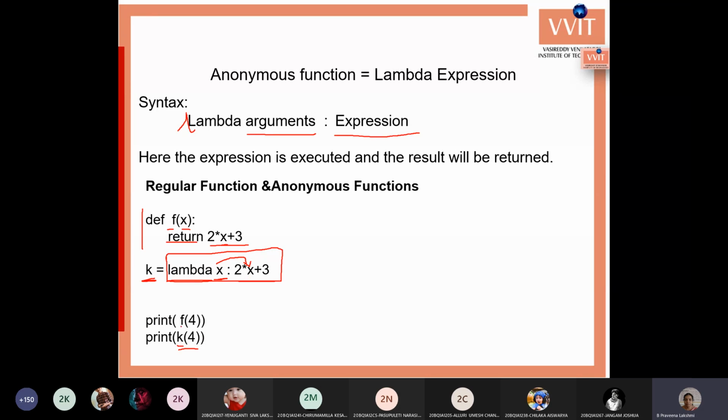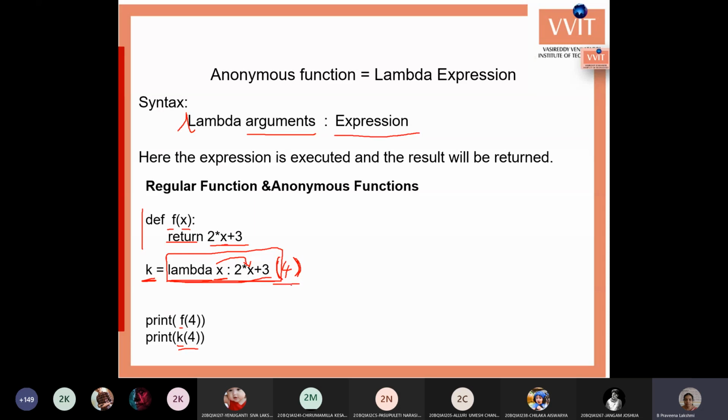Similarly, we can call the f function with f of 4. Say if you want to call the function at the same place, you need not use the k variable. Here itself, just give a space and you can give the value. It creates a lambda expression and at the same time calls it, that is, it executes the lambda expression with the value 4. Four is passed as a value to the x variable, x is substituted here, it finds the value, and it is stored into the k variable.